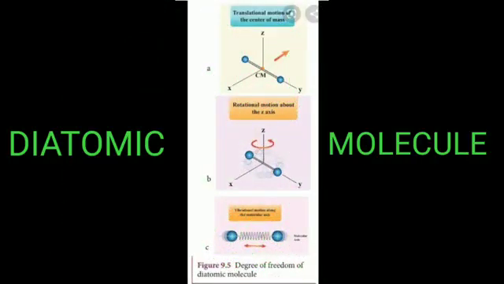Next, diatomic molecule. There are 2 cases. First, at normal temperature. Second, at high temperature. At normal temperature, a molecule of diatomic gas consists of 2 atoms bound to each other by a force of attraction. Then 3 axis translational motion of the center of mass, the rotational motion about the z axis, and vibrational motion along the molecular axis. So 3 types of motion.